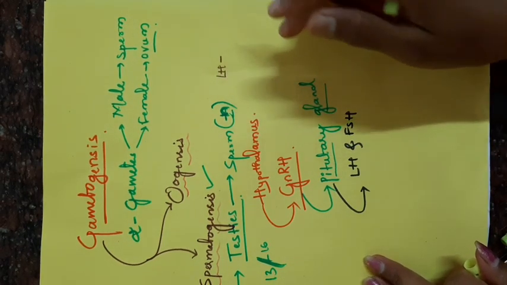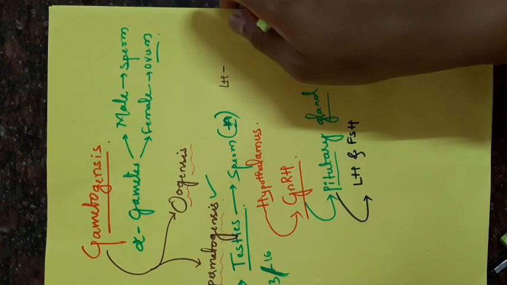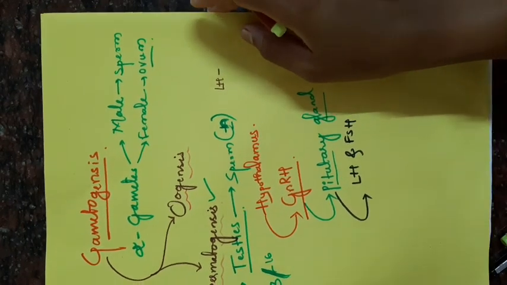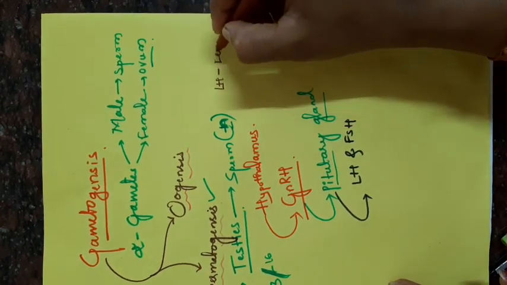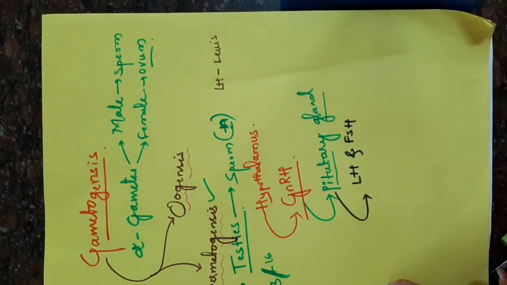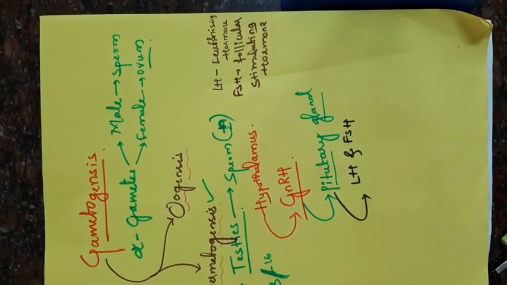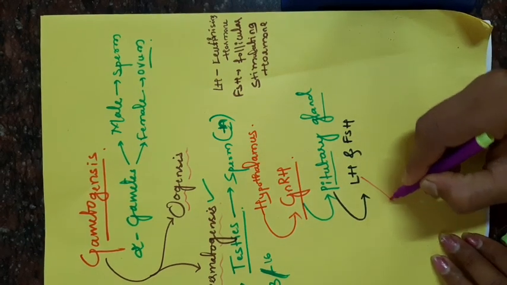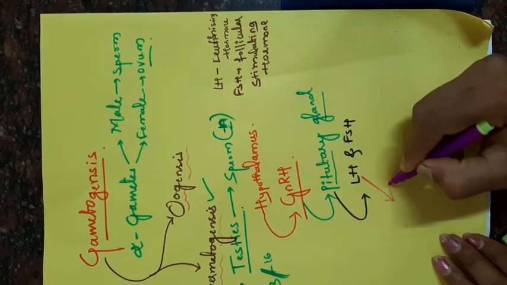LH means luteinizing hormone. Here LH means luteinizing hormone, then FSH means follicle stimulating hormone. Okay. Then what is the role of LH?